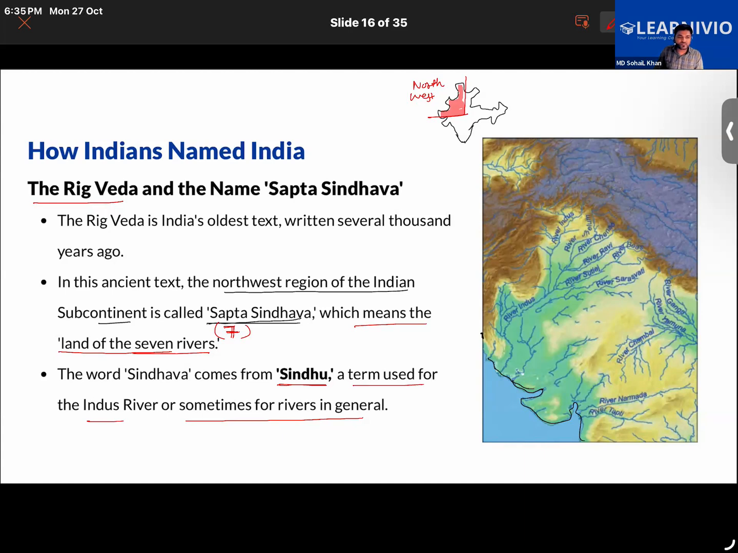Like the Rig Veda, it's India's oldest text. It refers to the northwestern part of the Indian subcontinent and it calls this part Saptasindhava. What does Saptasindhava mean? Land of seven rivers. Very good. And this word Sindhava comes from Sindhu, that is the Indus River.